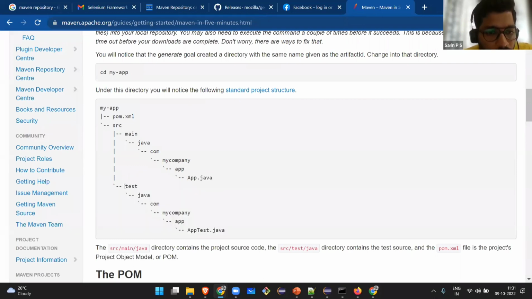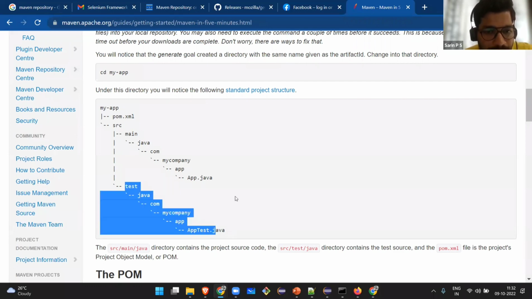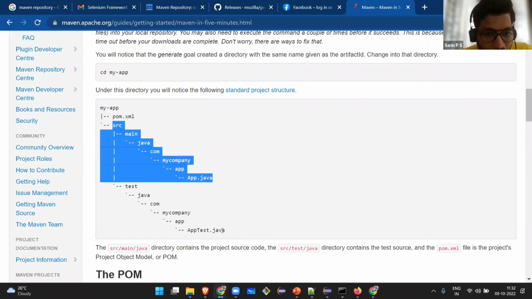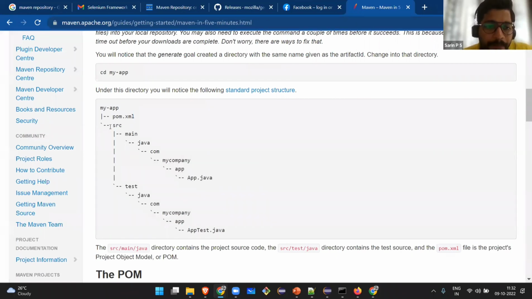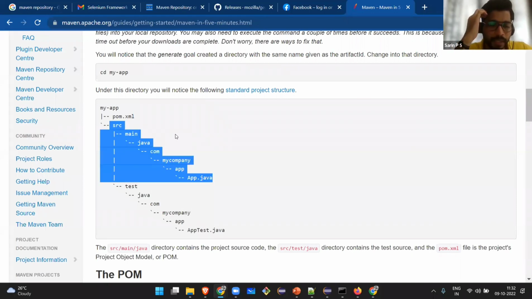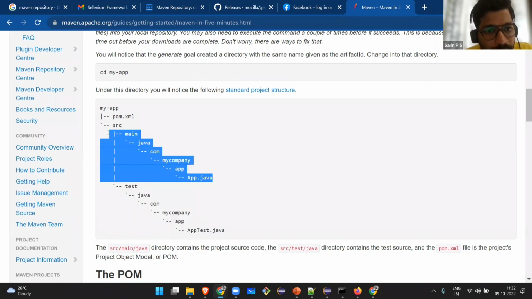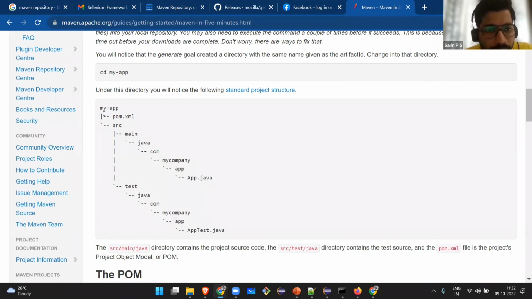If you want to work with test cases, they are under source test. If you want to work with core Java code, like code to read an Excel sheet, not test cases, the remaining Java code, you can find it in source main Java. So it provides a systematic approach for people to find where things reside, from where you can pick test cases and from where you can pick the Java code.